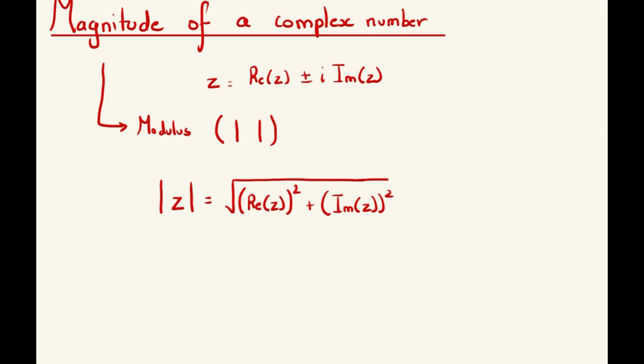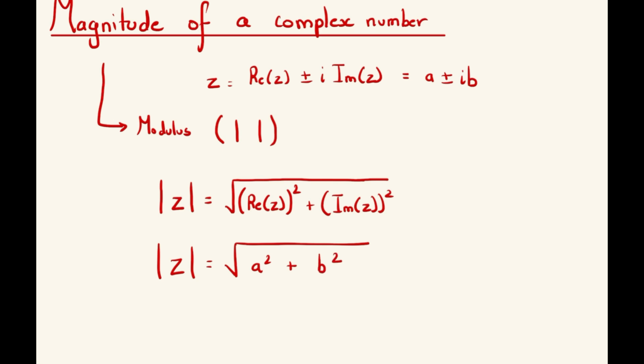To simplify this even more, let's take our initial format, a plus or minus ib. In this case, mod of z, or the magnitude of the complex number z, is equal to the square root of a squared plus b squared.